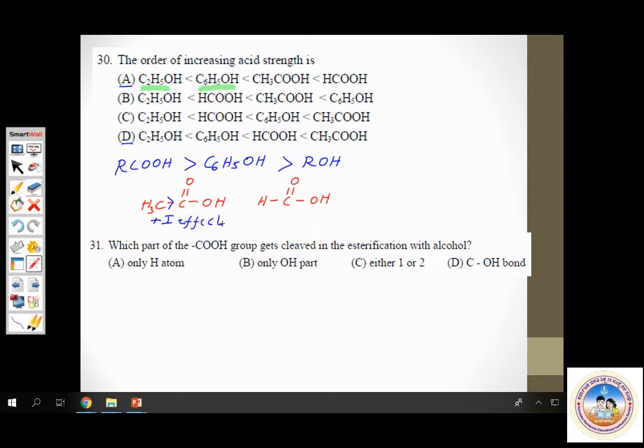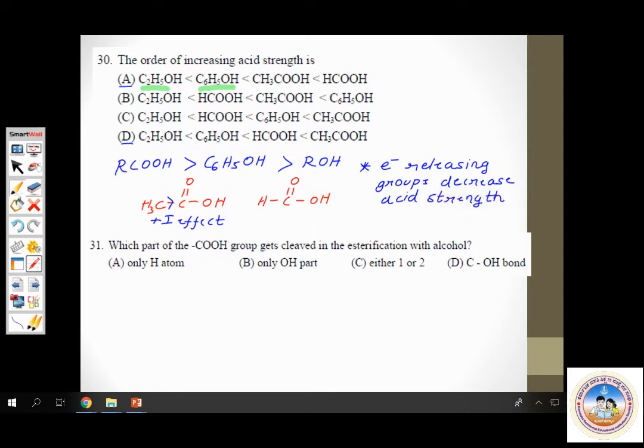And in the synopsis discussion, we had learnt a very, very important point. What was that point? Electron releasing groups decrease acid strength. Very important point.